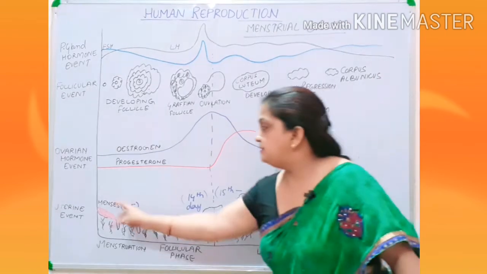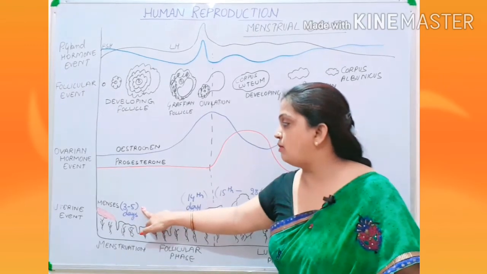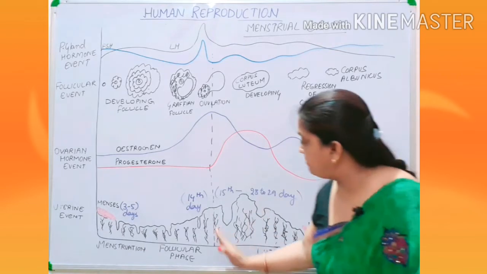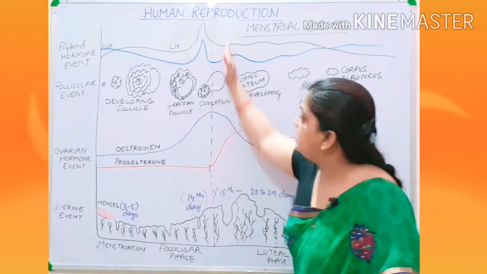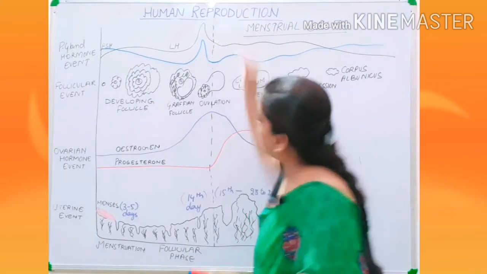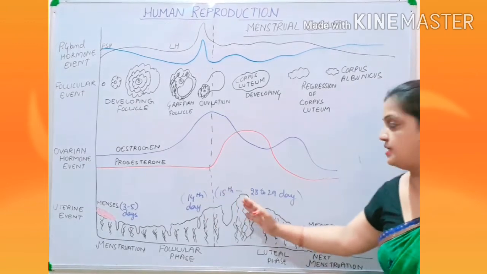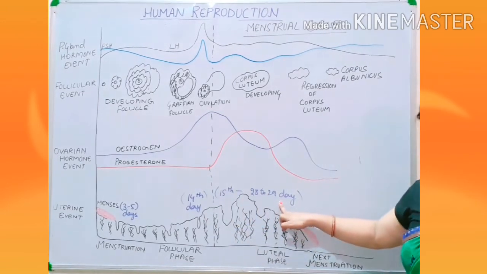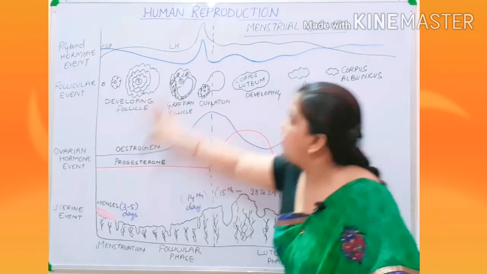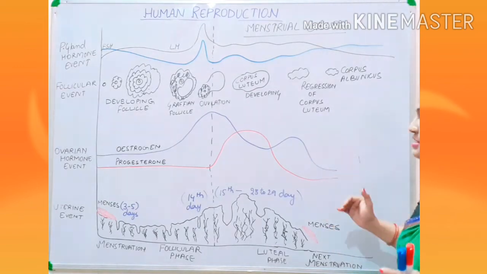Now this menses period with red color I have shown, it is a cycle of 3 to 5 days. Then this whole graph has been divided by this dotted line, and this dotted line is up to your 14th day. Now after this line, after the 14th day is your 15 to 28 to 29 days. Then your next menses. So children, this was the whole one month period, whole cyclic period, which has been shown in different event form.